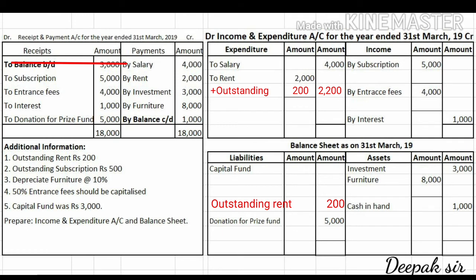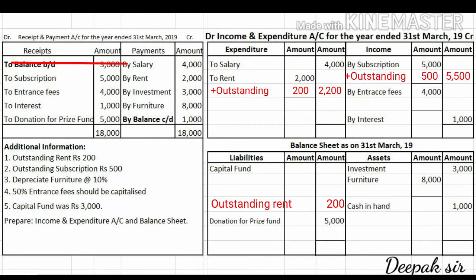It is given on subscription. Again the adjustment is given as outstanding. Now subscription we have recorded on the income side, so it is outstanding income. Outstanding income are those incomes which are receivable. So we have to receive the income, so our income is going to increase. And since the amount is receivable, it will come on the asset side. So the first effect of this adjustment, outstanding subscription, will come on the income side.